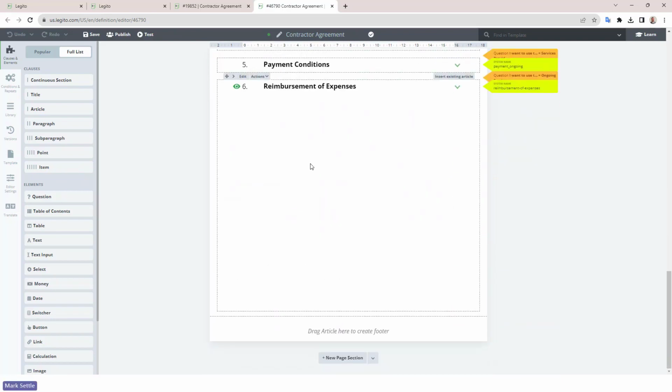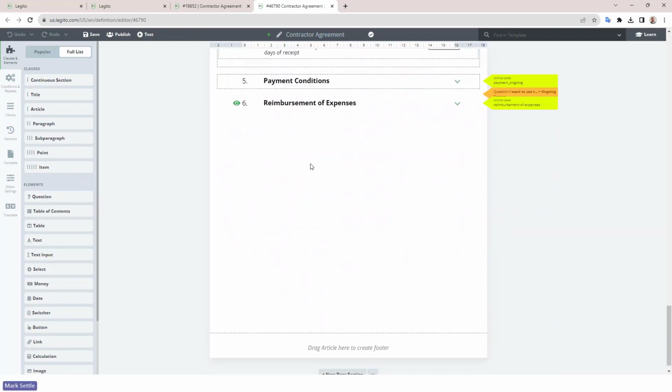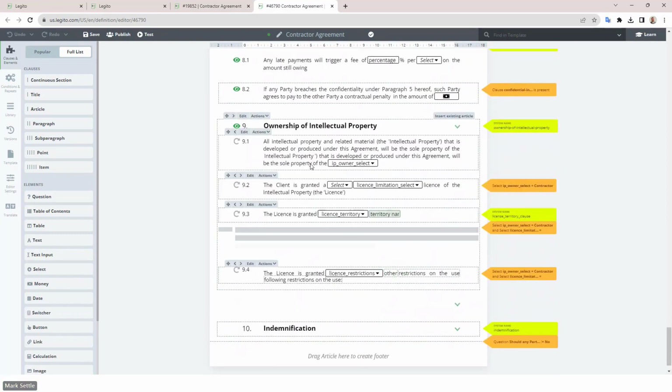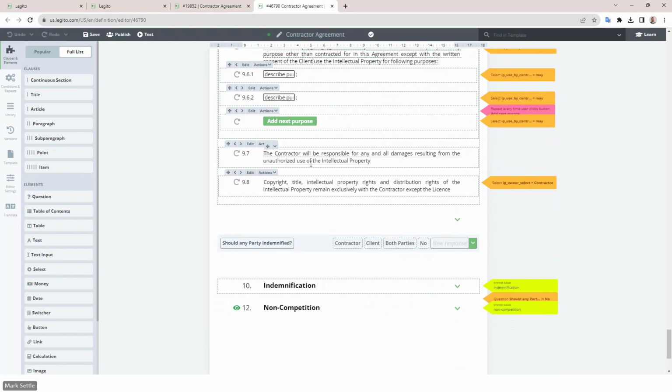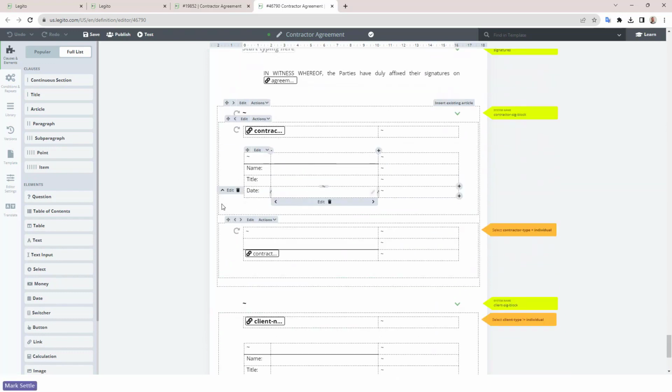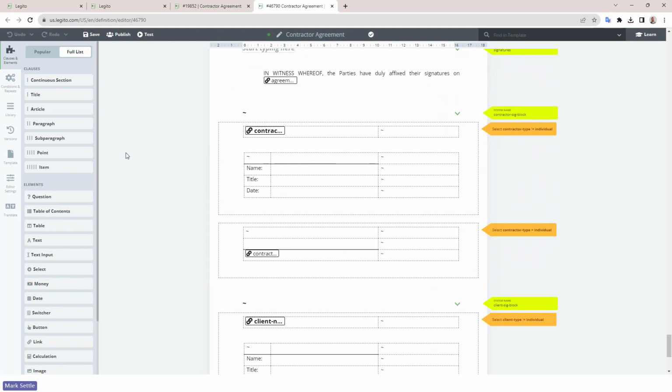All right, so if I scroll down to the very end here, I'm going to go to the signature block area just so you can see it. Load all up. I should have had some collapse nodes on here, but I didn't. So scroll through that as it loads up. All right, so here I've got a signature block. You can see I'm actually varying the signature block. It's conditional based on whether they're an individual or a business.